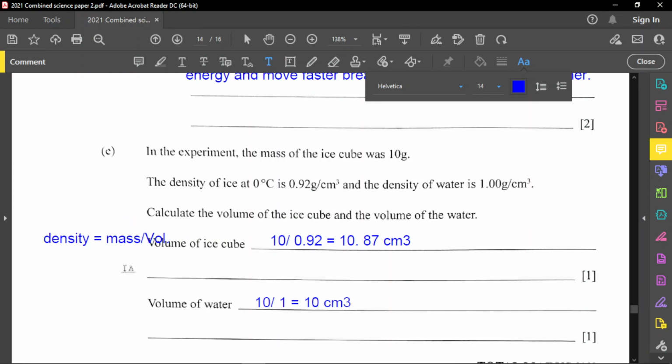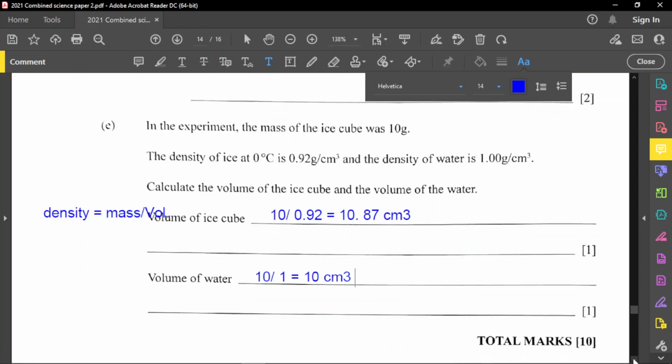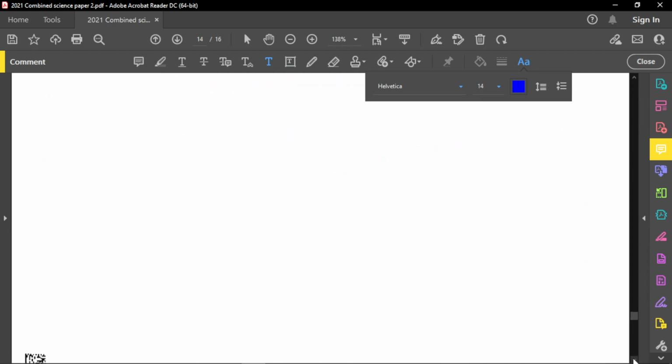All right, so notice here that the volume of ice is a little bit more than the volume of water itself, again because ice expands and takes up more space. And more space means more volume, right?